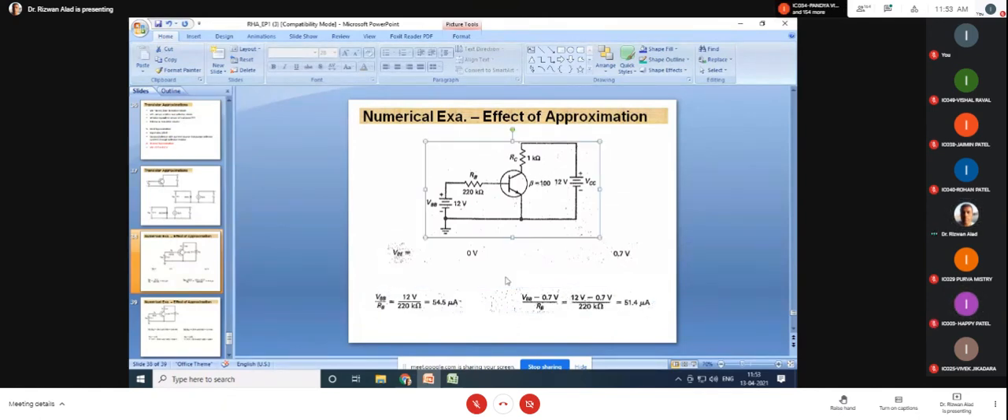Beta DC is 100. Okay. IB for the first approximation, your value will be 54.5, and for the second approximation it will be 51.4 microampere. Please all of you verify your answer here.